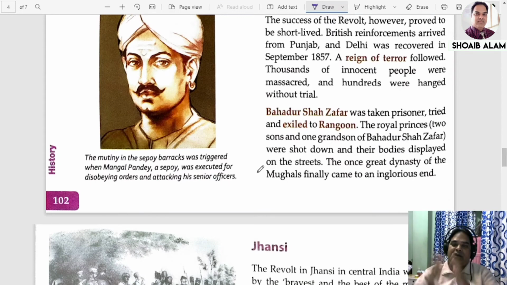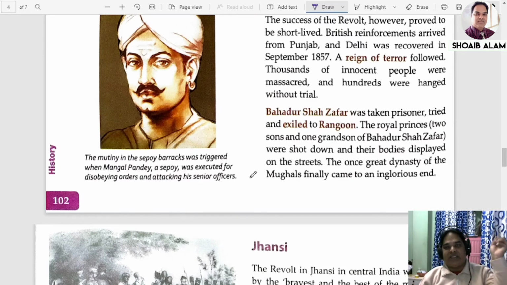They were killed. Two of his sons and one grandson were shot and their bodies were displayed on the streets. The once great dynasty of the Mughals finally came to an inglorious end. The Mughal rule finally came to an end. Nobody thought that Mughal rule was going to end this way.